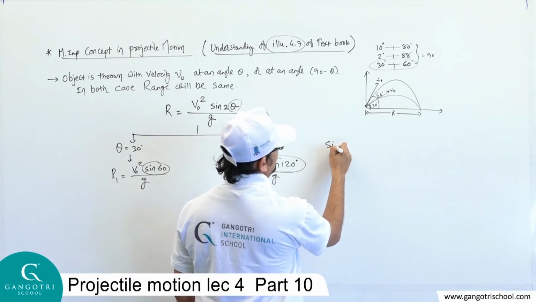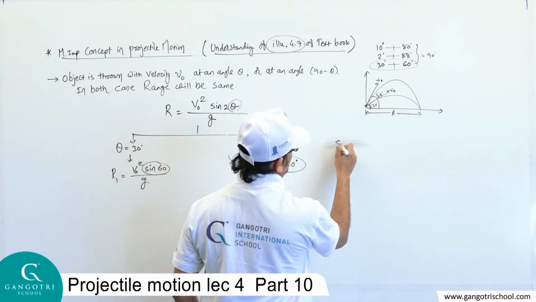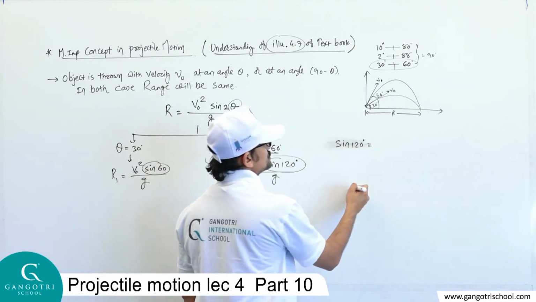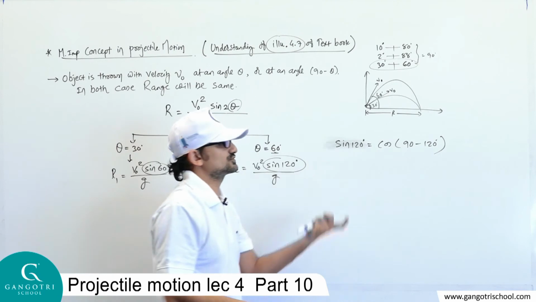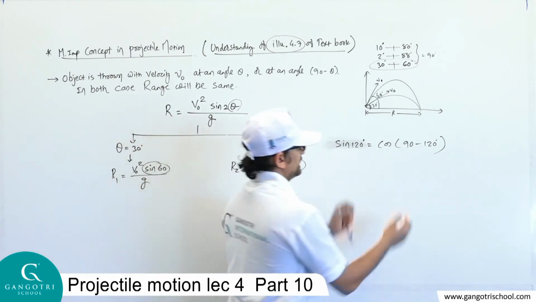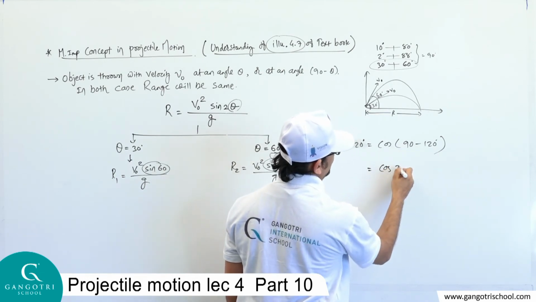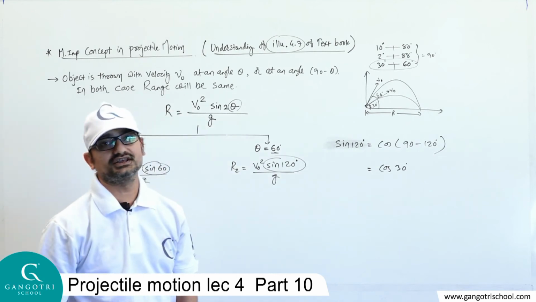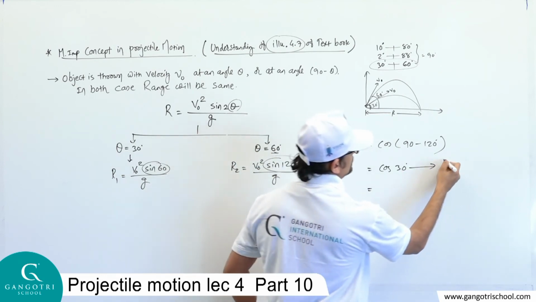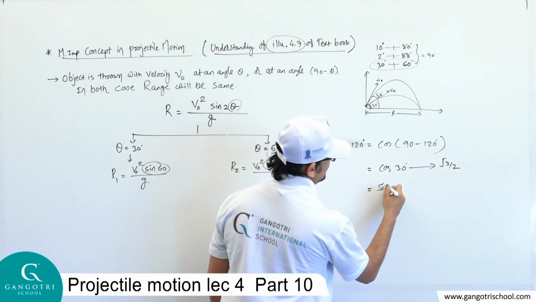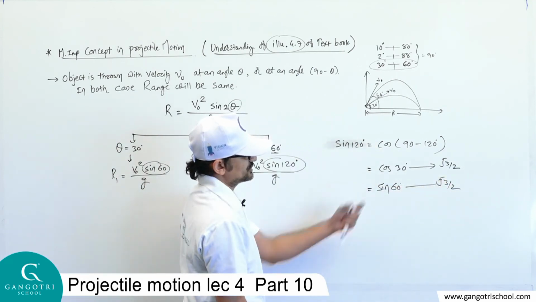So, can I write sine 120 degree is equal to cos 90 minus 120? Cos 90 minus theta is equal to sine theta. Here it is equal to cos, the difference of these two values is 30 degree. So cos 30, isn't it? Value of cos 30 is root 3 by 2. So value of sine 60 is also root 3 by 2. So cos 30 is equal to sine 60.